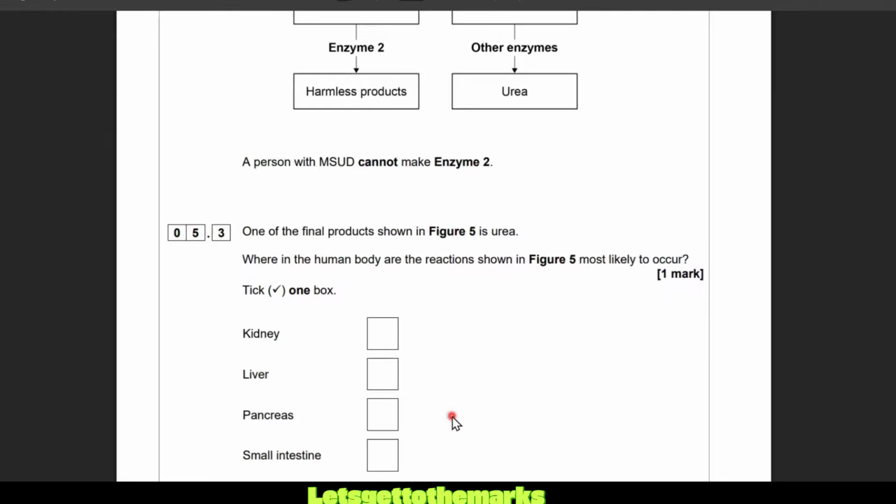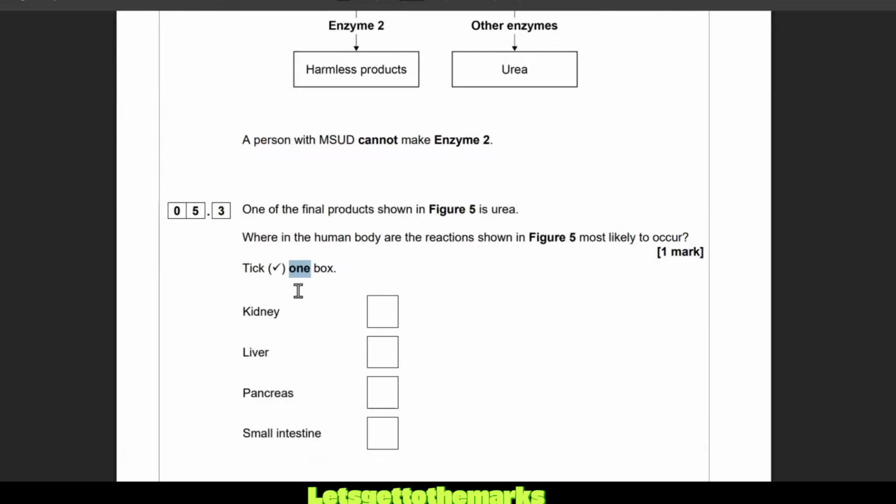One of the final products shown in figure 5 is urea. Where in the human body are the reactions shown in figure 5 most likely to occur? So where does urea get made? Now, pause the video, have a go, or I'm going to go through the explanation. The common mistake will be people will say, oh, it's made in the kidney. No, the kidney gets rid of urea. We wee it out when we make our urine, but that's not where urea gets made. The correct answer is the liver. This is where we deal with toxic substances, lactic acid that we get from anaerobic respiration. This is where we deal with ammonia. This is where we deal with harmful substances, the liver.